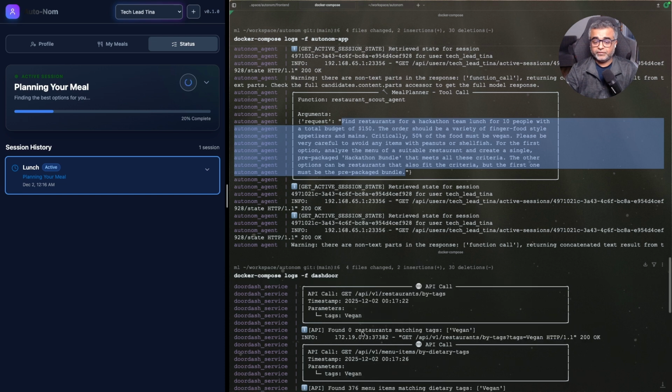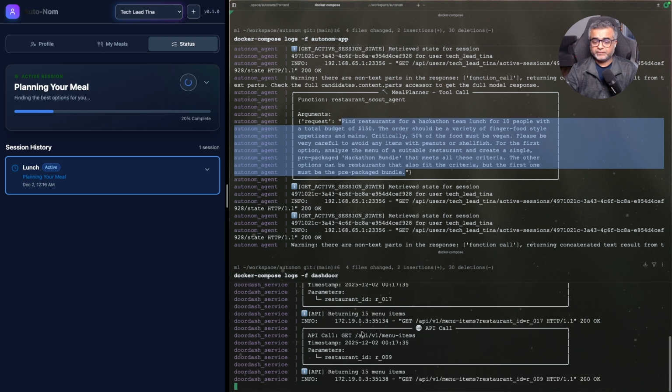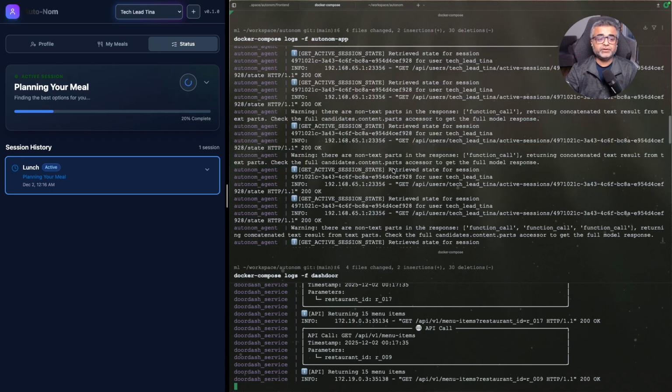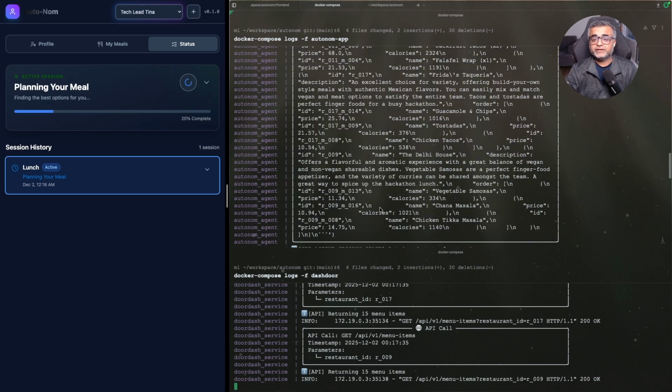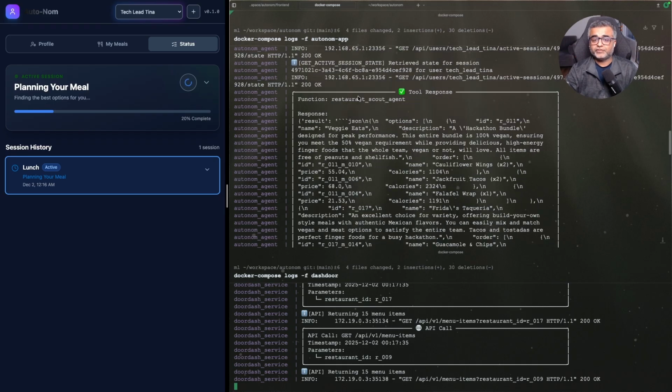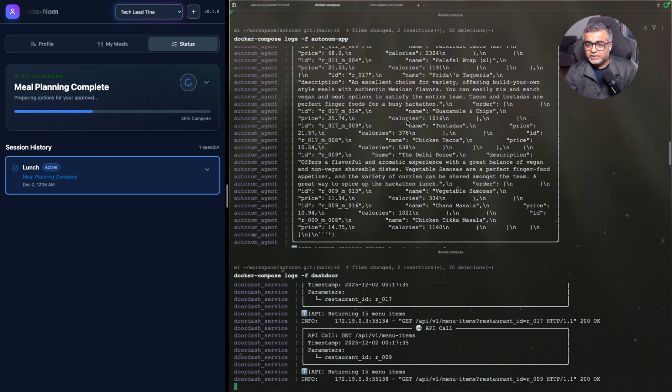I think it's already found a few restaurants, and then I think it's looking into the menu items for the restaurants, and it has created a response for us. We can't see it clearly in the logs, but very soon we'll see it on the UI over here. But I do see it has at least 2 or 3 options which look like it's bundled.